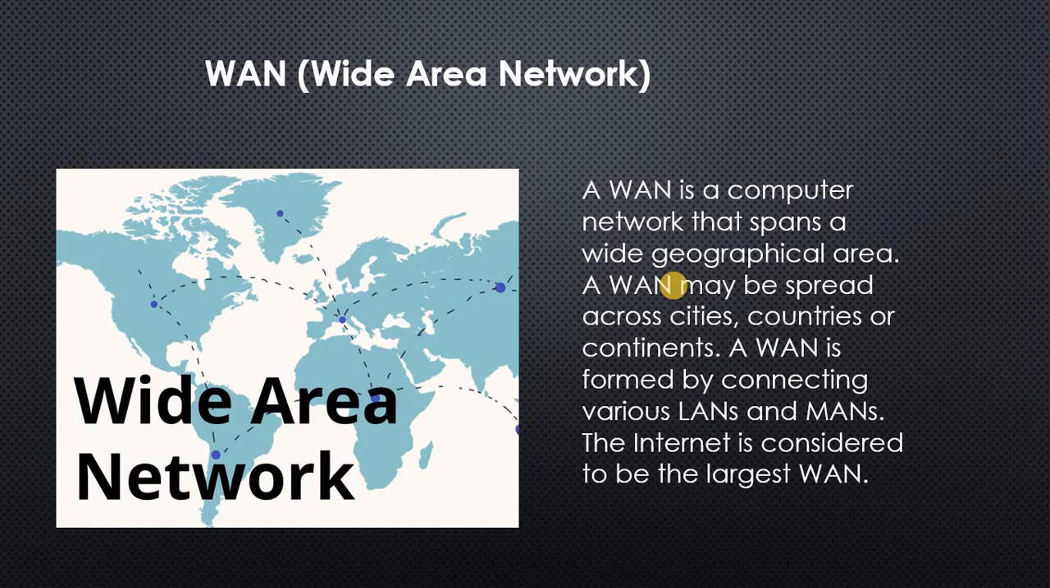From the figure you can understand that it is actually spread across a wide area, and you can see multiple types of computers are connected, and all these LANs, local area networks, metropolitan area networks all come together to form a big network throughout the world. The biggest network is considered a WAN. So we say that the internet is considered to be the largest WAN. Whenever we connect to the internet, we know that we are connecting to every part of the world, and therefore we say that the internet is the largest WAN.